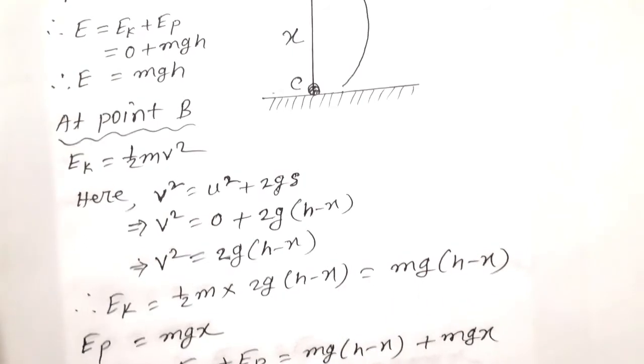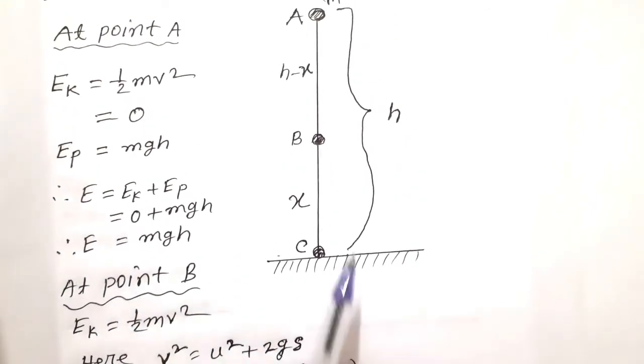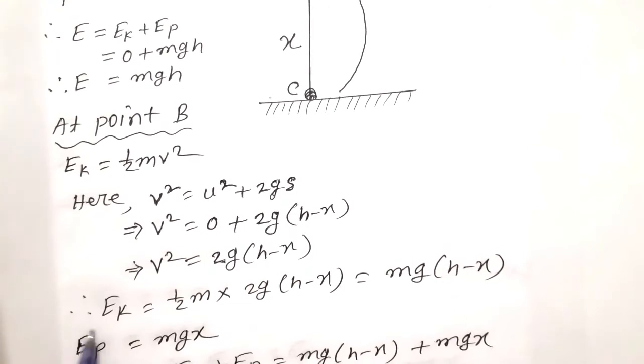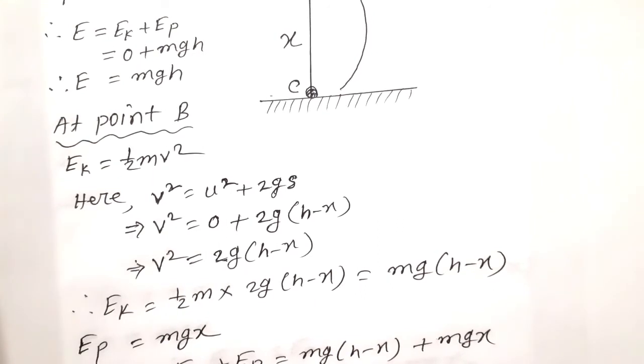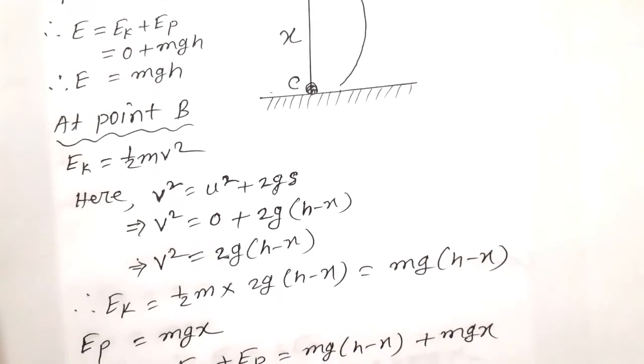EP at point B, that is potential energy. We know potential energy is equal to mg into distance from the ground, that is mgx. So EP is equal to mgx.